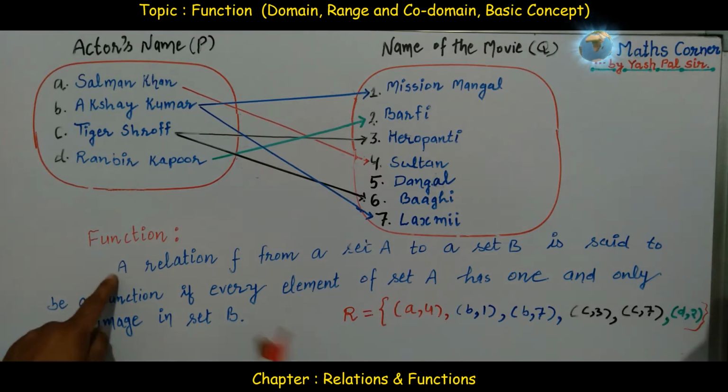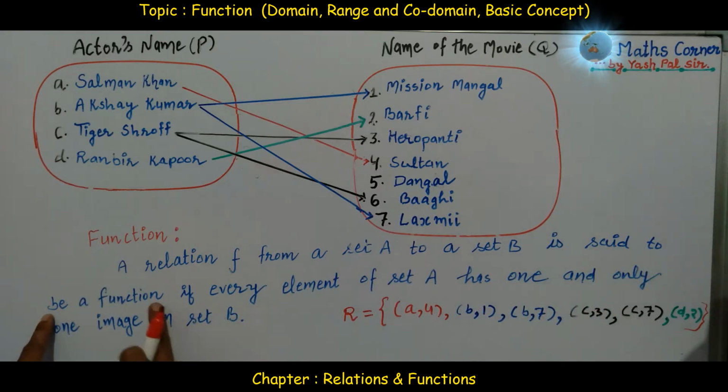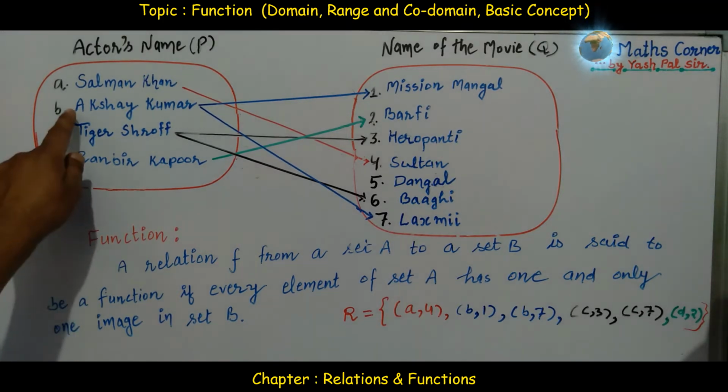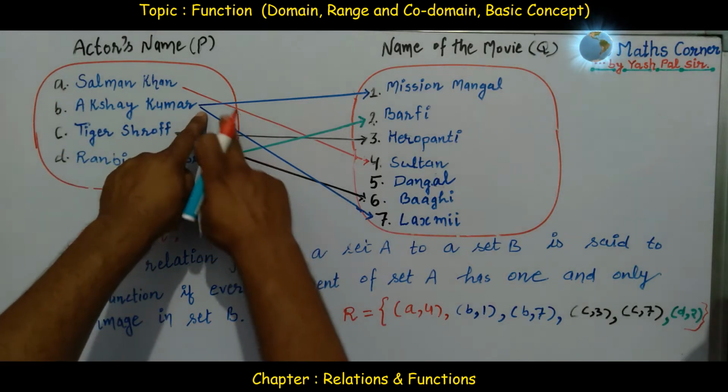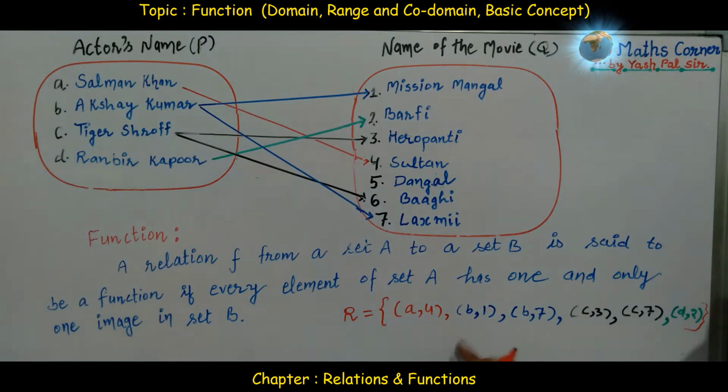What is the definition? A relation f from a set A to set B is said to be a function if every element of set A has one and only one image in set B. So what we see here, Akshay Kumar has filmed in two movies. One and only one image, but it has two images. First image is 1 and second image is 7. B1, B7. Not unique. The one and only one condition is not satisfied.